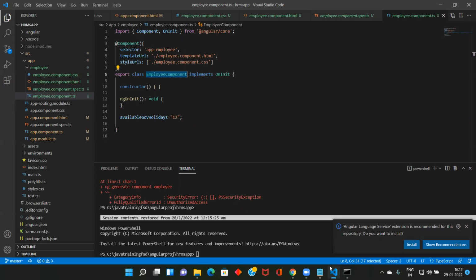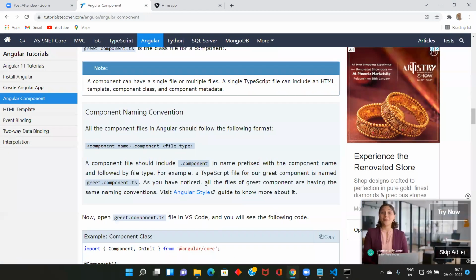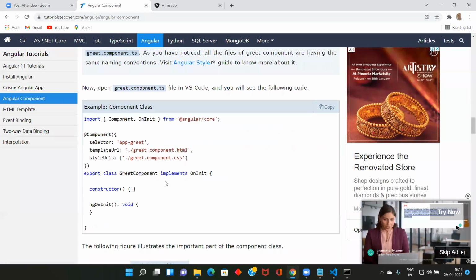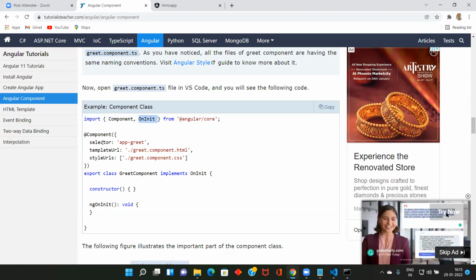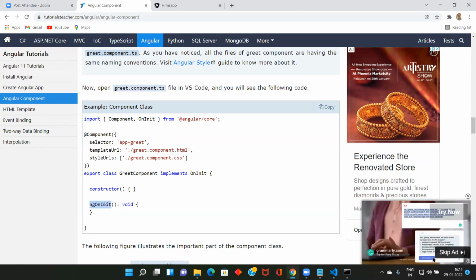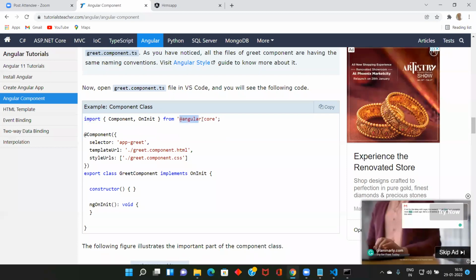So now you have an idea about what is a component, an Angular component, and the naming convention. You can just read this one. This is the same thing as in Java, where we need to import. Same way, from this package we are importing Component and OnInit, because we are using OnInit here and Component here. So you need to import. This is a package at Angular core.